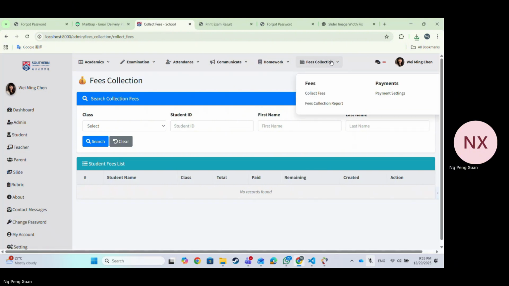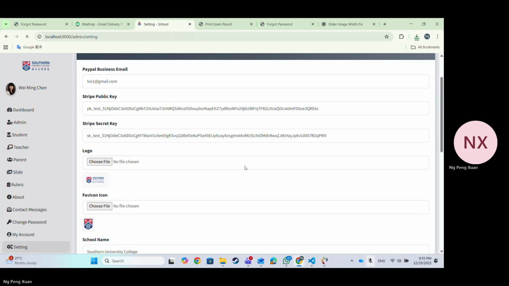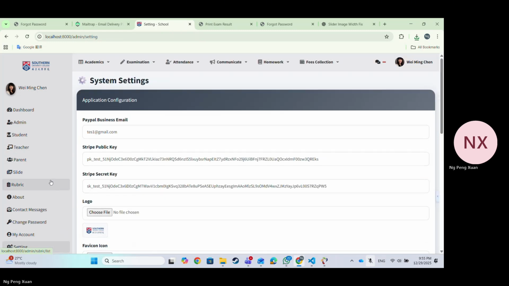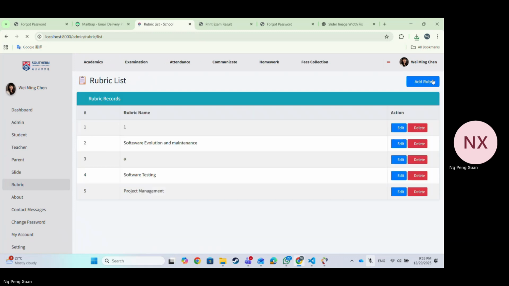We also can go to the fee collection. Here is the system setting. We can set the school name. Here is the slide list. We can edit and add the slide.